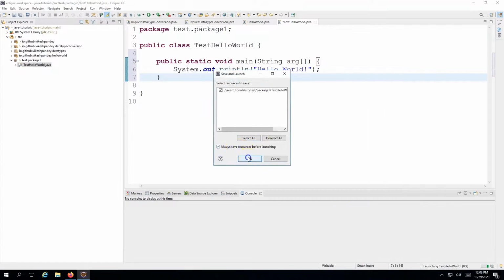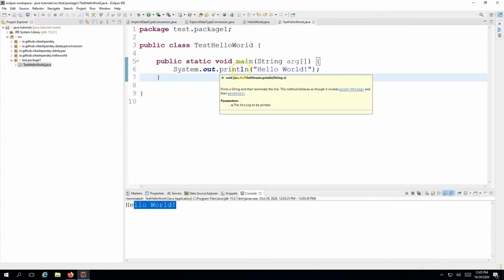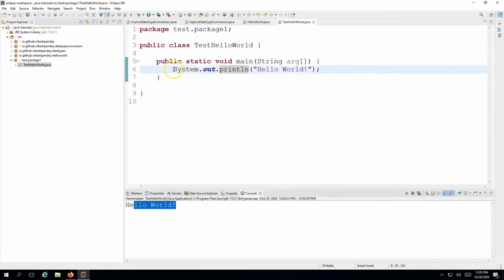So you can say always save resources before launching, and you see the output here. So this is how you can run your first Java program. Now let's also see the difference between System.out.println and System.out.print.